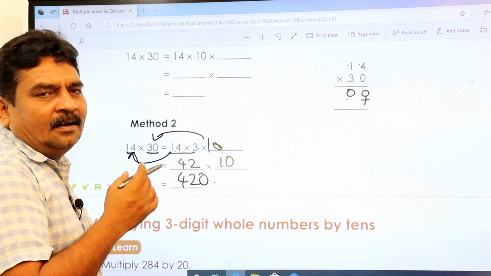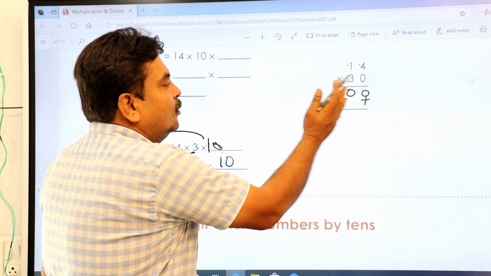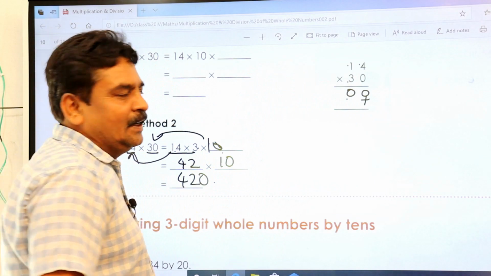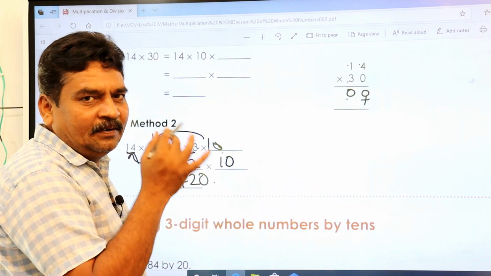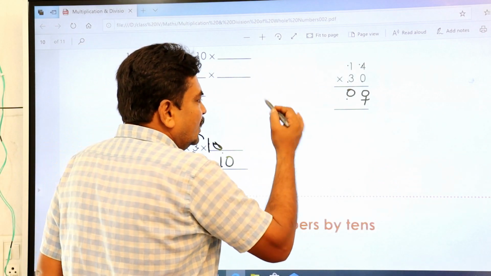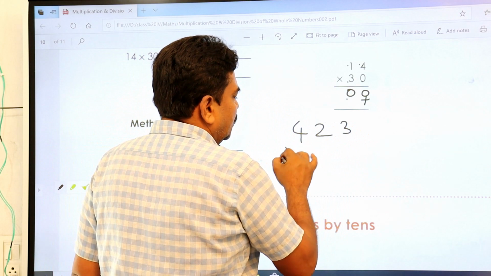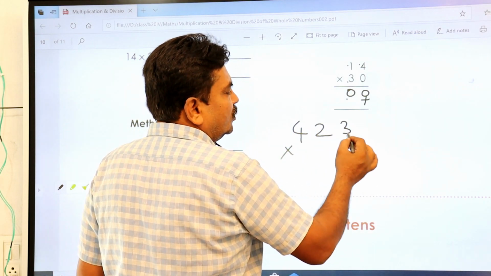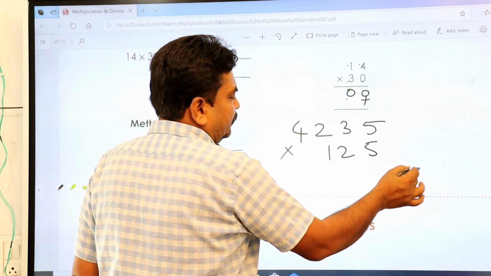I just remembered one thing. One of the parents asked why you switch over to another number by keeping some cross mark there. Let me explain even that also. Suppose you have 4235 into 125.